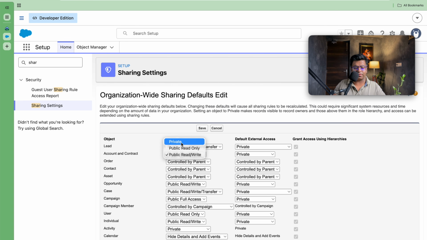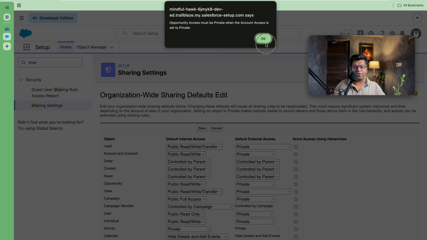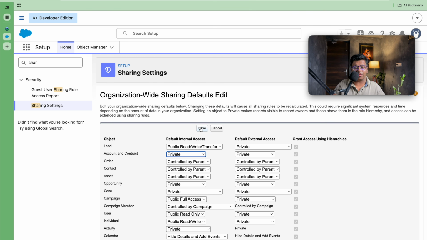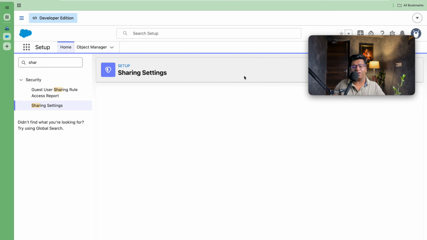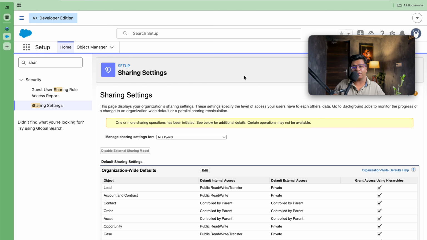So instead of this, we will be setting it to private. By default it will say that we are good with account, case, opportunity. I'm good with this. Since we are playing around with this, we are not talking about OWD in detail, but OWD is basically organization-wide default, where you provide a base level access. Like, I don't want anyone who doesn't have access to the account to be able to see it. Since this is a new org, no role hierarchy, no sharing rule, nothing has been created till now. So now we are dealing with the account team, how it is going to work.